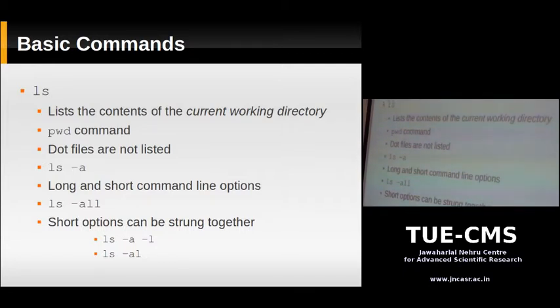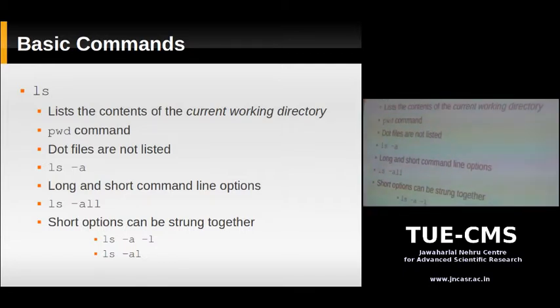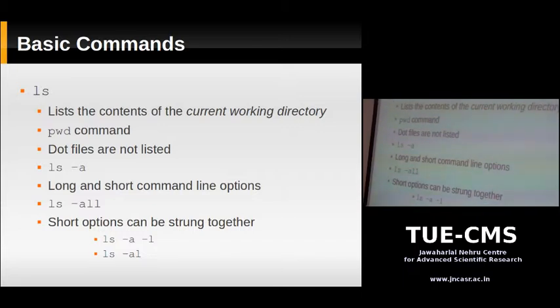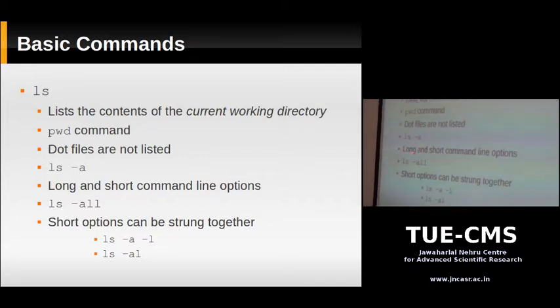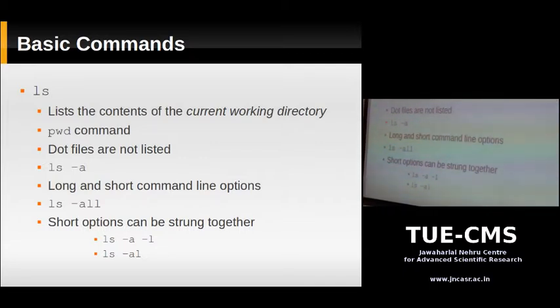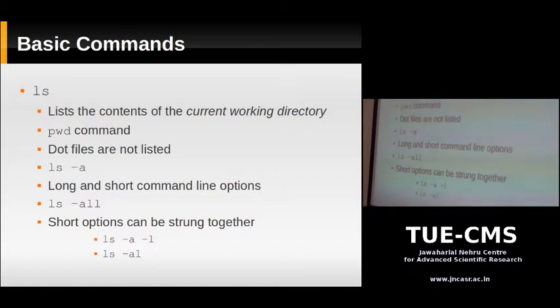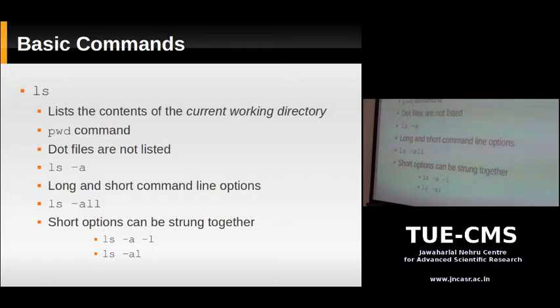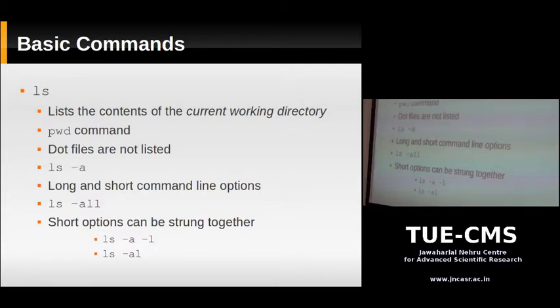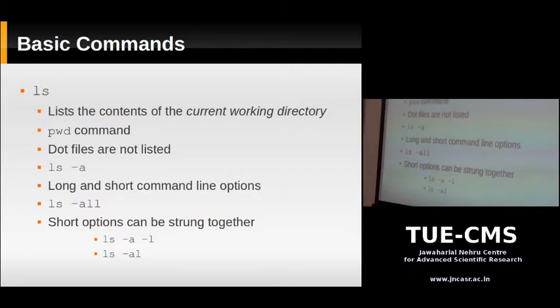Now, commands in Unix support short command line options and long command line options. So look at this command line option. Okay, so there's a little typo here. It's a double hyphen. So it's ls space double hyphen all. Okay, so this is a long option. This option is exactly the same as this option. So you have a long form and a short form. The long form is usually an English word like all, which you can remember easily. And these are the traditional, original Unix options. They're shorter, but they're difficult to remember.